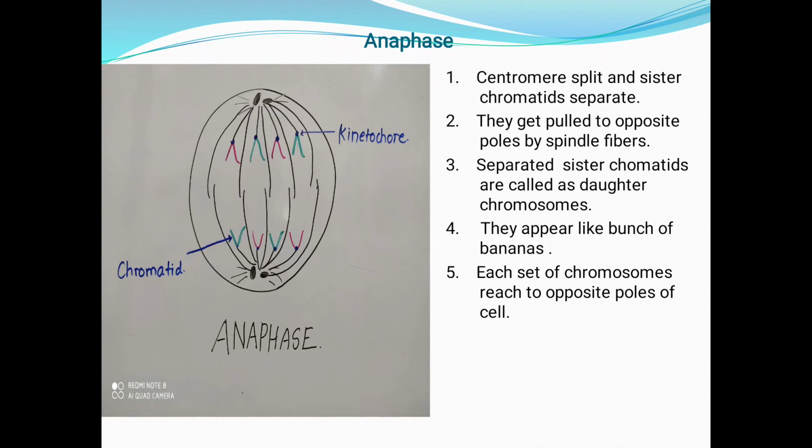Let's see the next point. When one sister chromatid from each pair gets pulled to the pole, they appear like a bunch of bananas. Last point, each set of chromosomes reaches the opposite poles of the cell. So till the end of anaphase, what happened? The sister chromatids reach the poles.